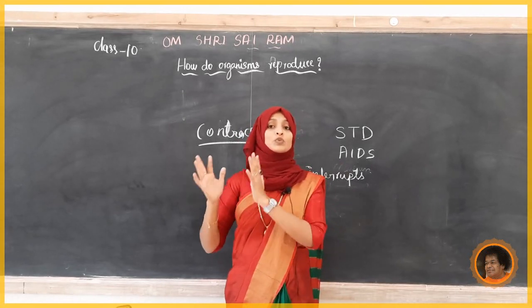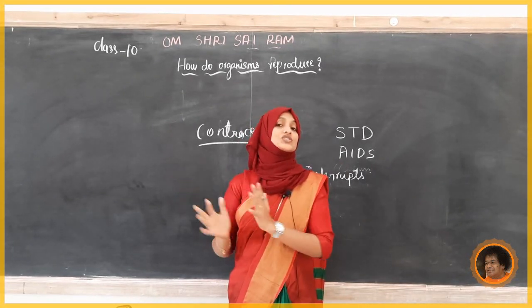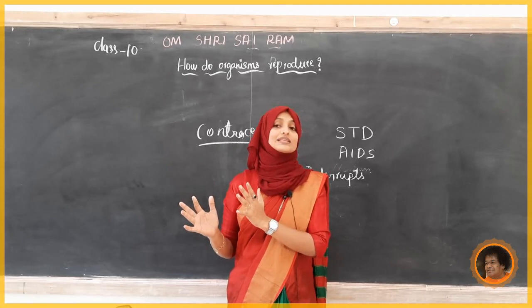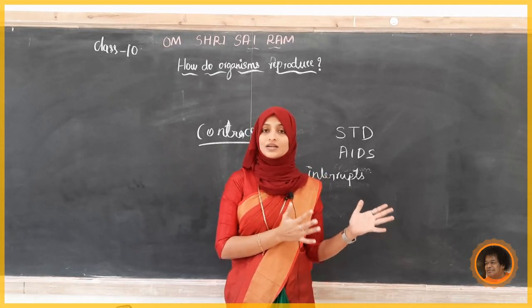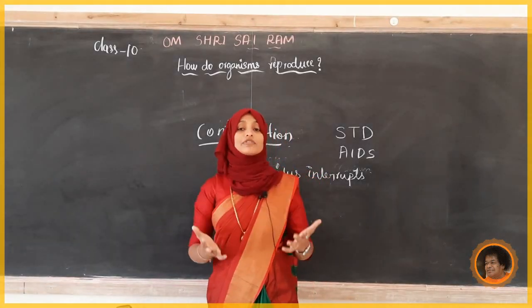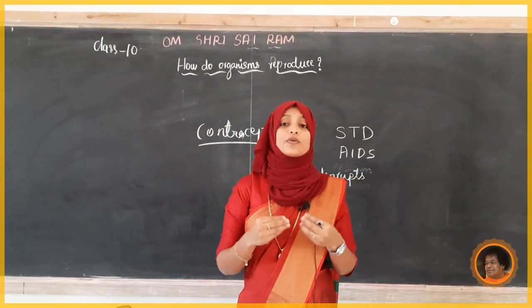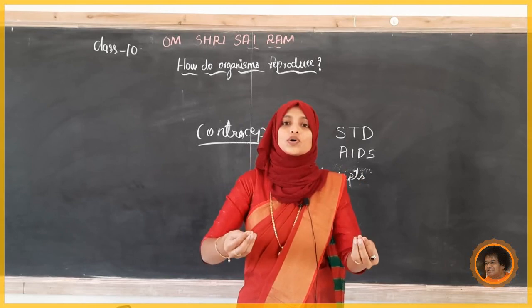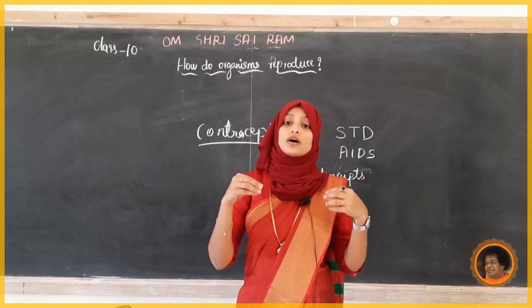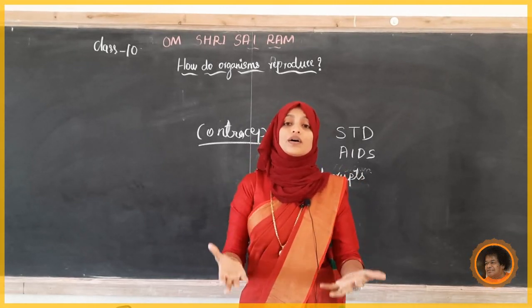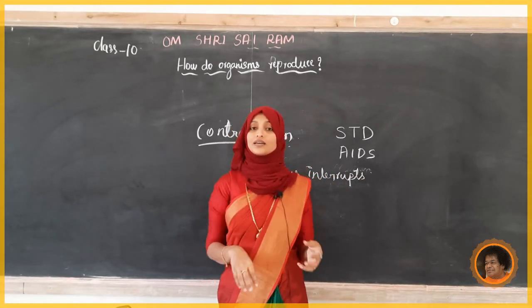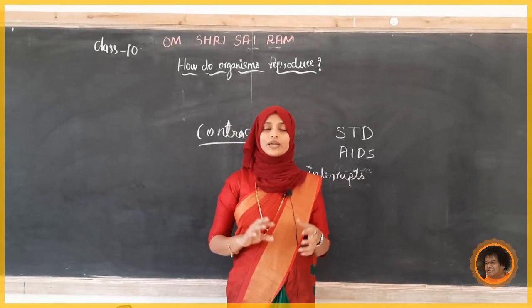So if the husband has this disease, or the wife has it, it may transfer to the other partner. Along with that, if a pregnant woman is suffering from this disease, there is a chance of it transmitting from the mother's blood to the baby in the womb, the uterus.